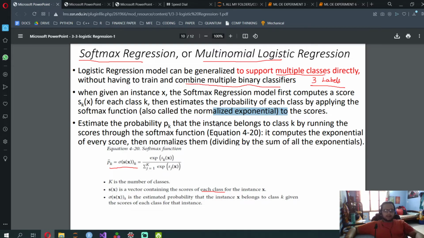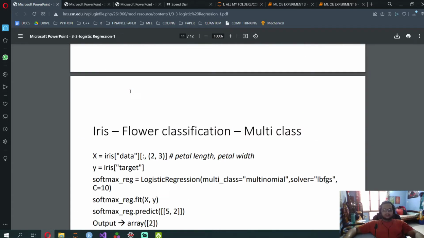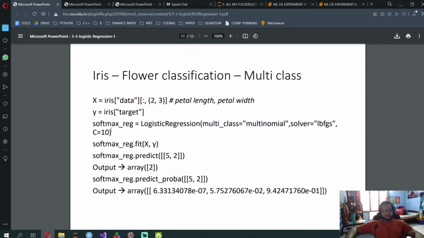Just write that it applies the softmax function. If you have time, learn the softmax function, or else I don't think it's necessary. I'm not going to learn it, there are already so many equations we need to remember. So the softmax function is a way for us to implement multinomial classification on logistic regression, and that's what we've done over here.